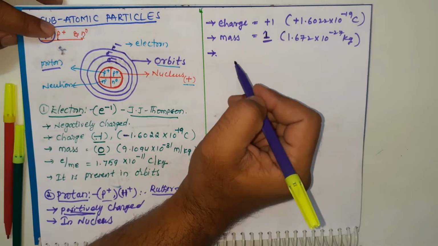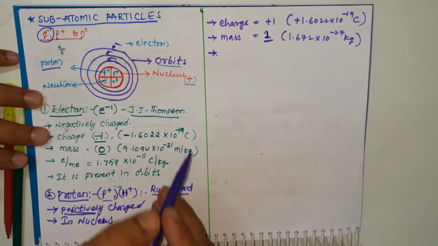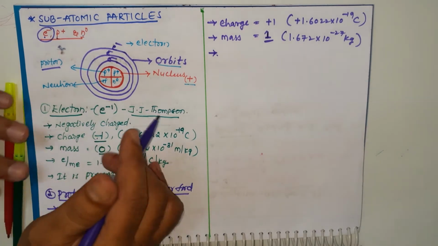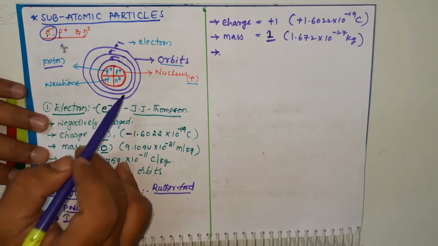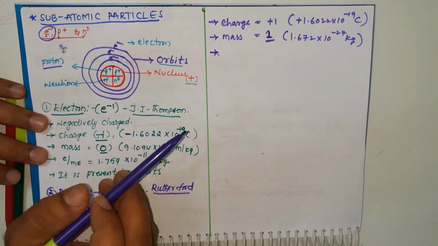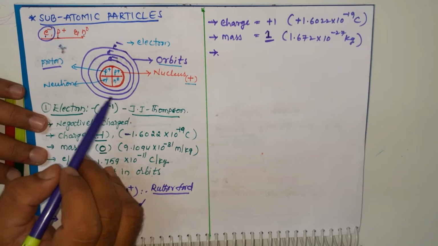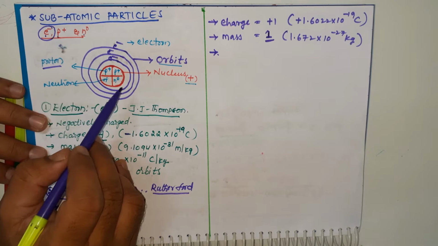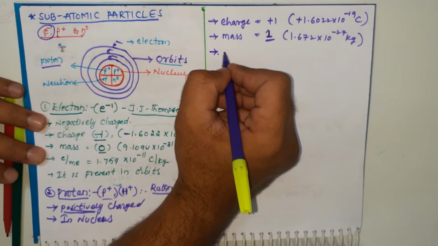On which basis do we assign atomic numbers? According to the number of protons present in that atom. Hydrogen atom has 1 proton. Helium atom has 2 protons. Calcium atom has 20 protons. Zinc atom has 30 protons in its nucleus. According to the number of protons, we find the atomic number. Okay.